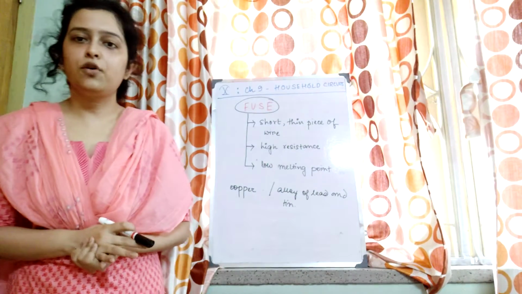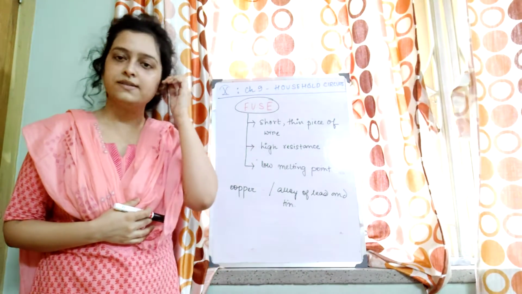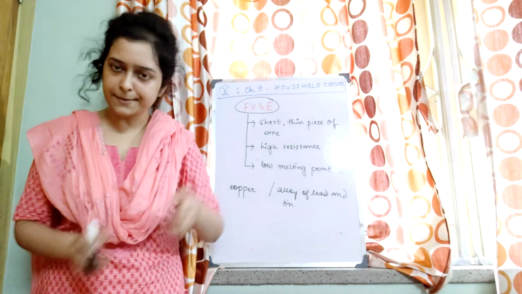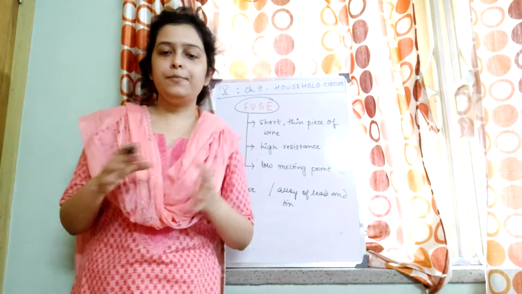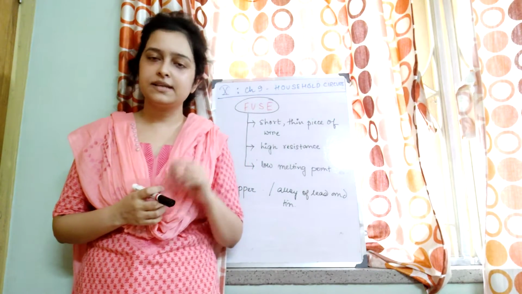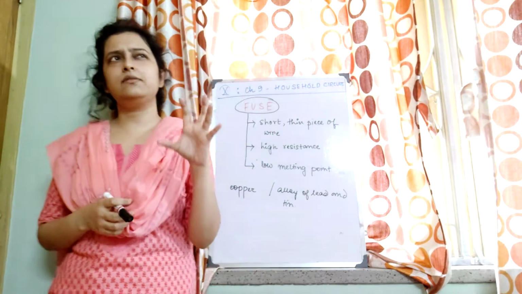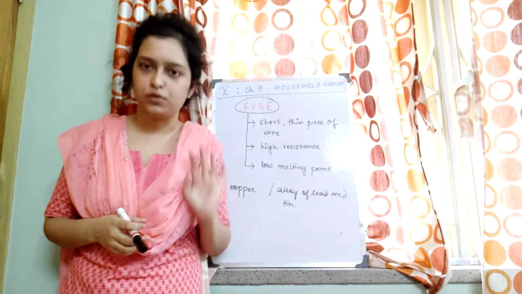Class 10. So we have already started with chapter 9, household circuits, right? So now we'll move on to fuse, okay? Suppose you have in your house an electrical appliance. It has got certain ratings, say 10 kilowatt, 100 volt.